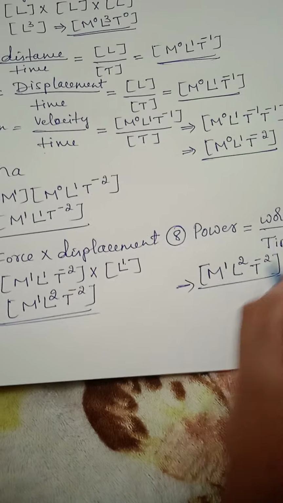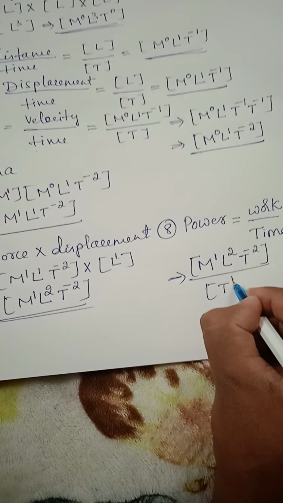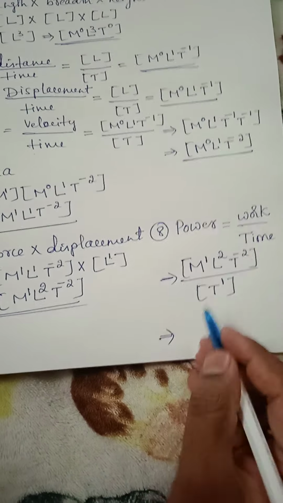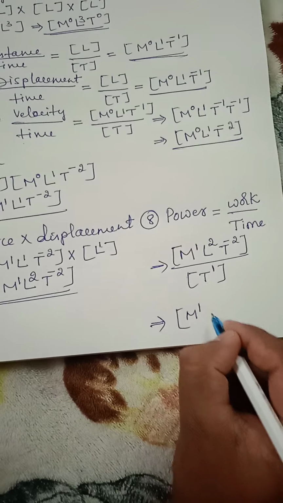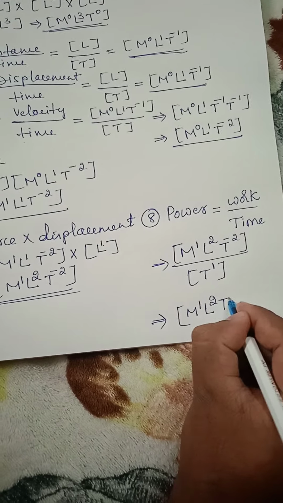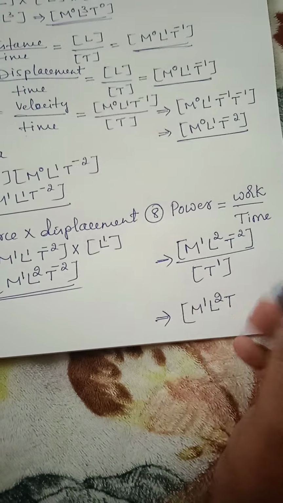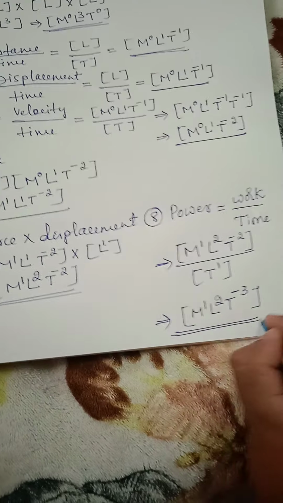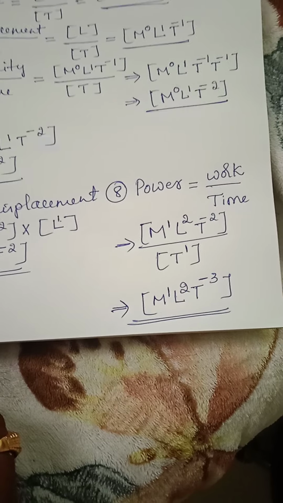And the whole divided by time, I'll write it as T to the power 1, correct? So now when this T to the power 1 comes up, it will become M to the power 1 L to the power 2 and T to the power minus 1, so minus 1 and minus 2 will become minus 3. This is the dimensional formula for power.